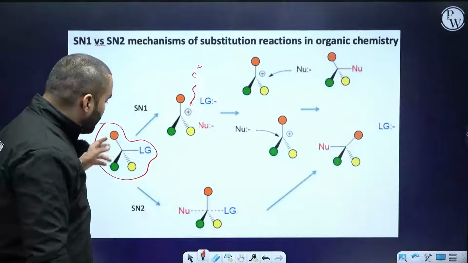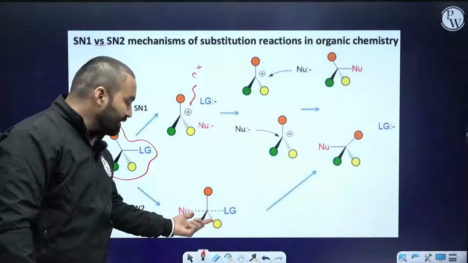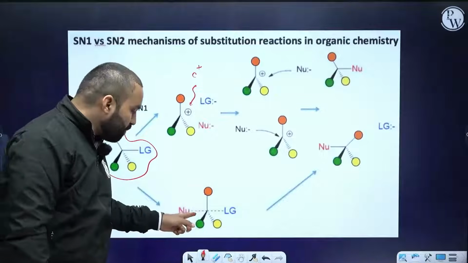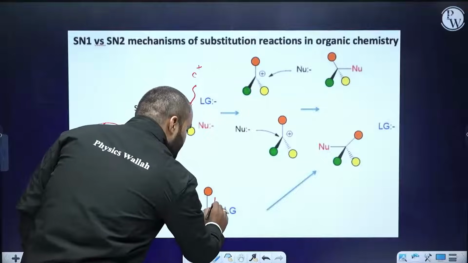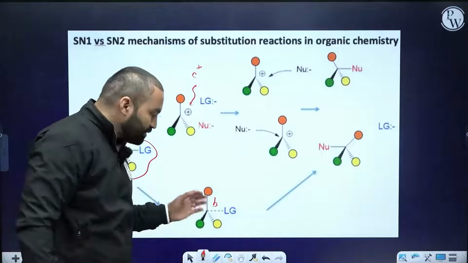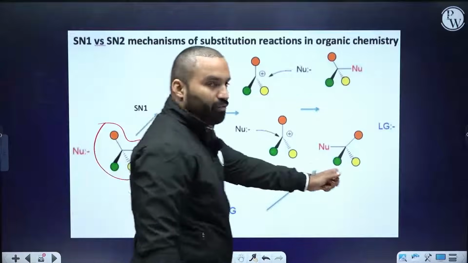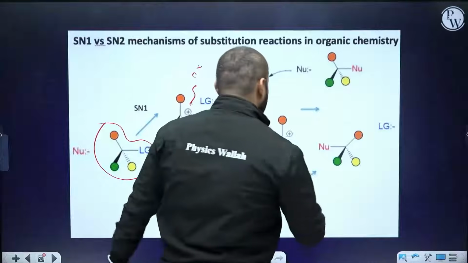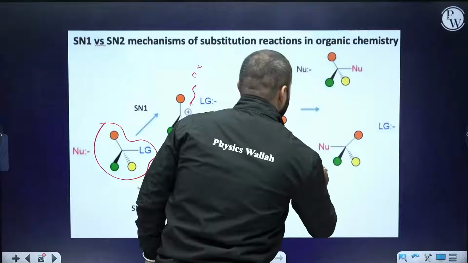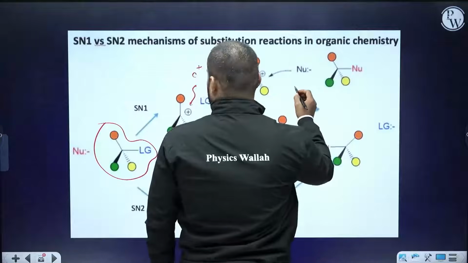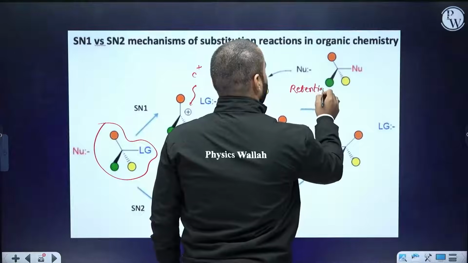But if you directly substitute, do you see that some sort of pentavalent carbon is present? Actually, there are not 5 bonds. One bond is just about to form, I'm writing it with a dotted line, and this bond is about to break. The leaving group is just leaving and the nucleophile is just coming. And then finally a bond forms. This is the inversion product, and that's retention. Clear, everybody?